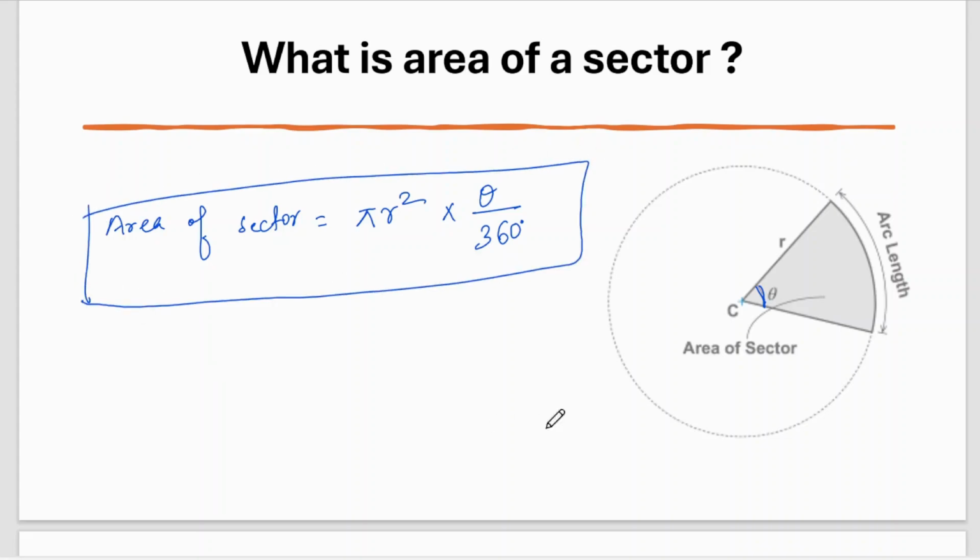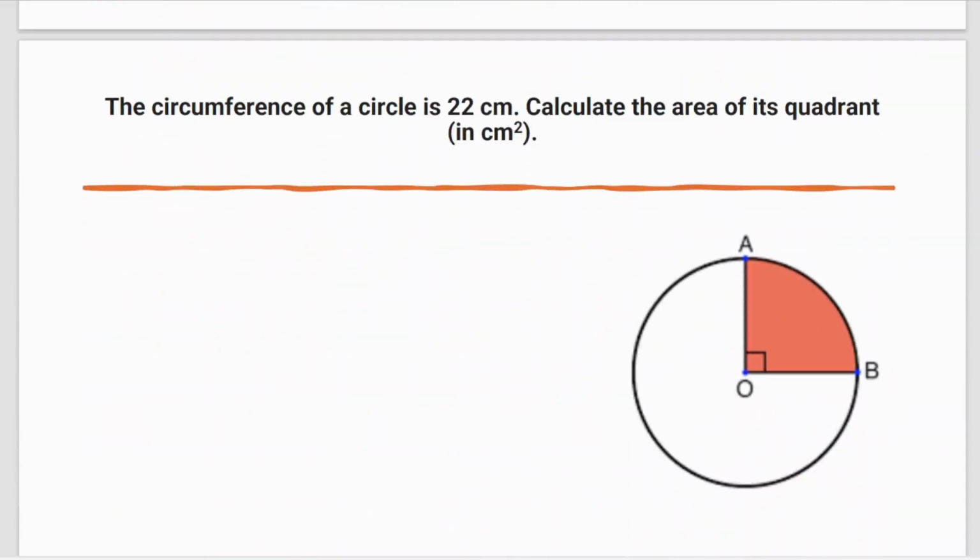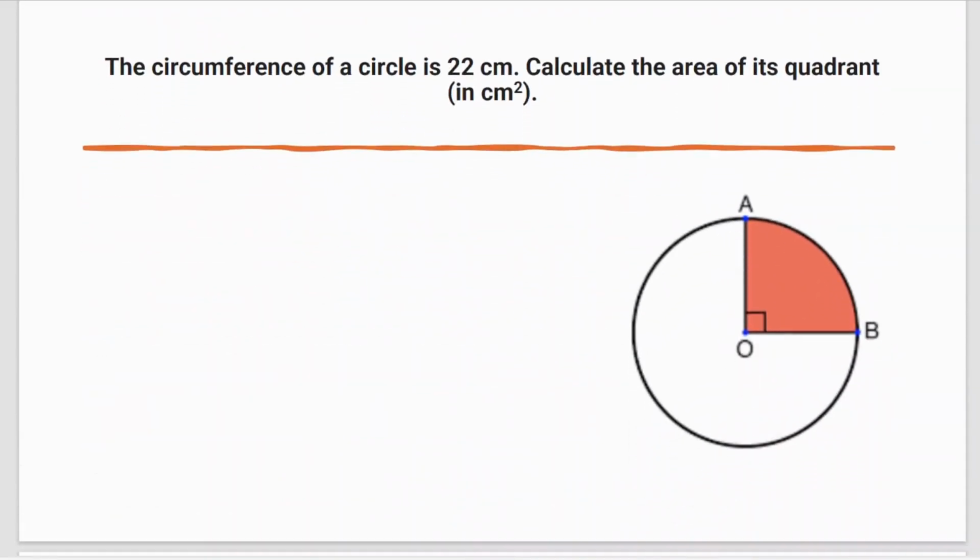Okay. So it is very easy to remember. When you are asked about the area of the sector, use the formula pi r square into theta by 360. When you are asked about the length of an arc, just use the formula 2 pi r into theta by 360. That's all. No need to get confused. Next. Now we are going to solve the questions.